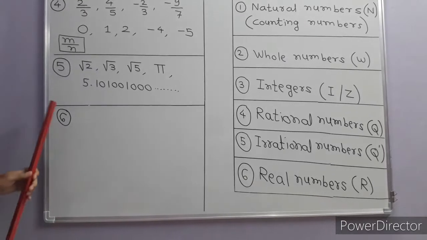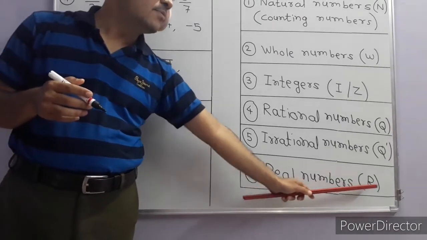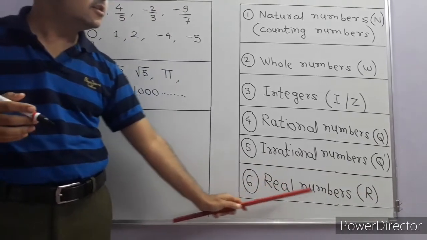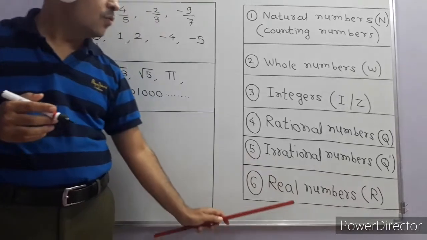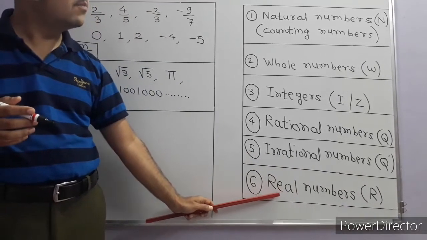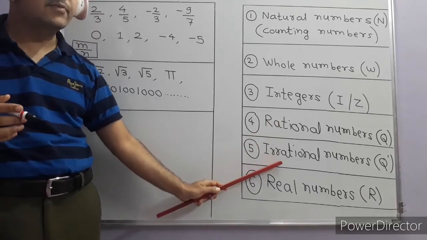So that is the last part, real numbers. Real numbers are the biggest set of numbers. It is denoted by the capital letter R. So what are real numbers? Real numbers are a combination of all rational numbers and irrational numbers.